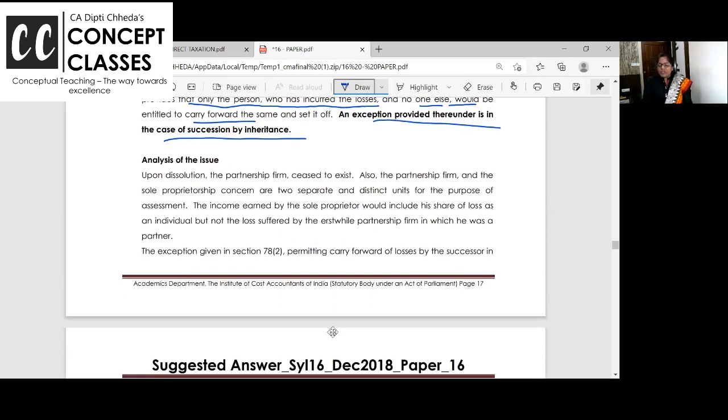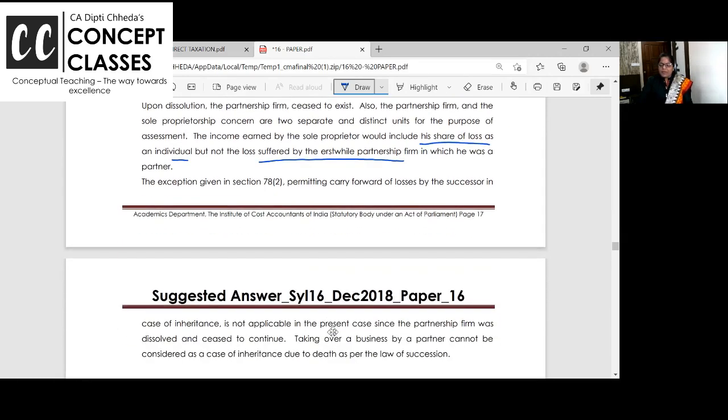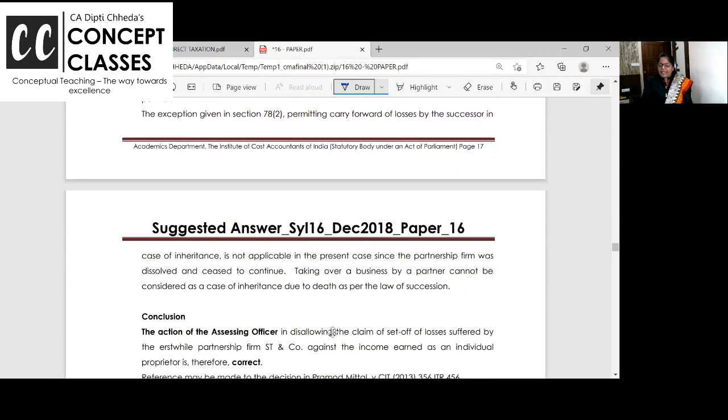Upon dissolution, the partnership firm ceased to exist. Also, the partnership firm and the sole proprietorship concern are two separate and distinct units for the purpose of assessment. Income earned by sole proprietorship would include a share of loss as individual, but not loss suffered by the firm. So carrying over is not applicable in present case since partnership firm was dissolved.